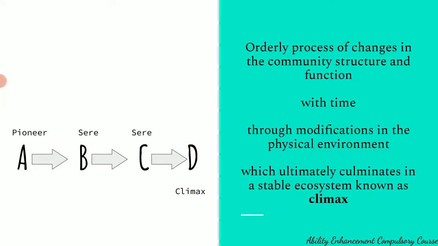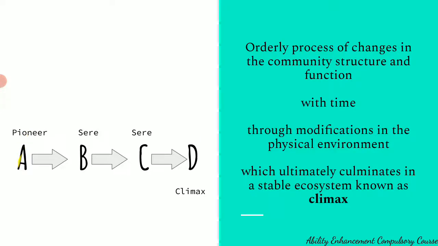The species which starts this process of ecological succession in an area, say there was a forest fire and I have new plants coming up, that new plant, that first community to establish the succession, is called as a pioneer community. And in between the intermediate stages, the intermediate communities are called as seres or serial community. So the complete process of succession from pioneer till climax takes hundreds of years. For example, I could have the bacteria or the fungi or maybe a moss or a lichen which is acting as the pioneer community. It starts the process of ecological succession in a particular area.